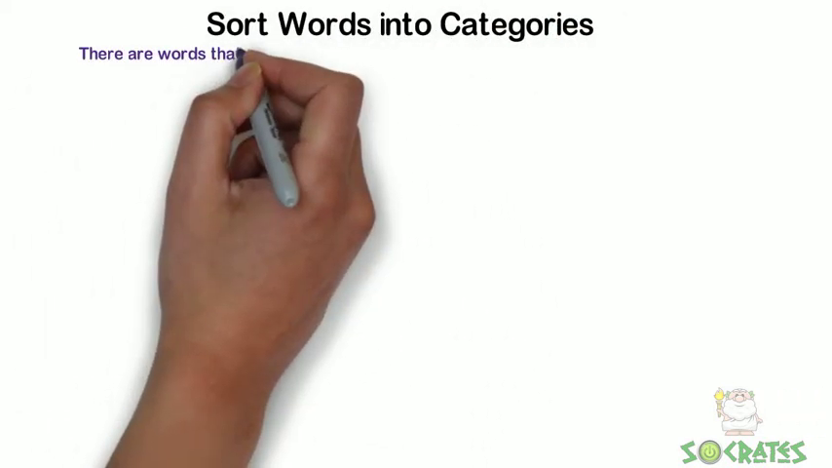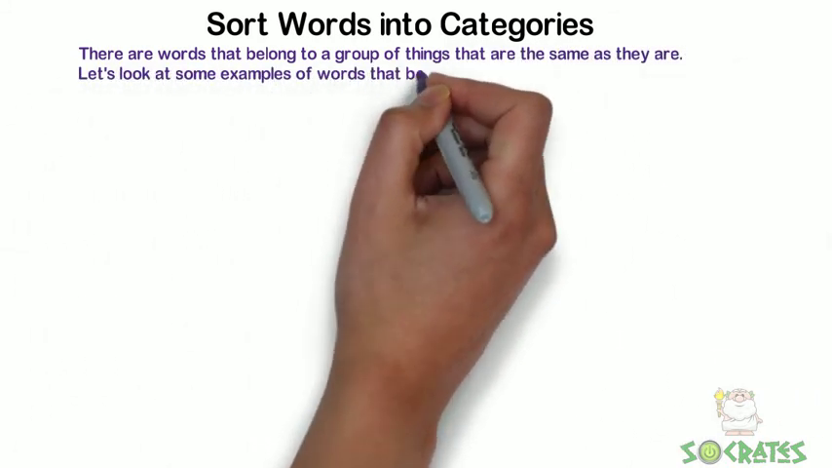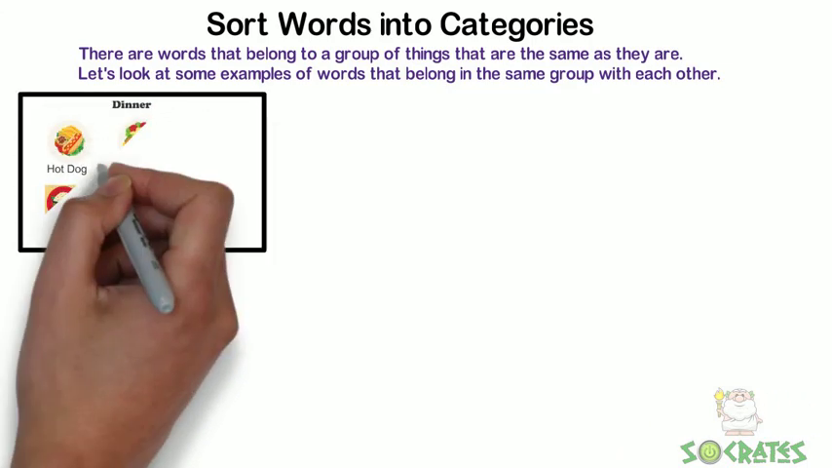Sort words into categories. There are words that belong to a group of things that are the same as they are. Let's look at some examples of words that belong in the same group with each other.